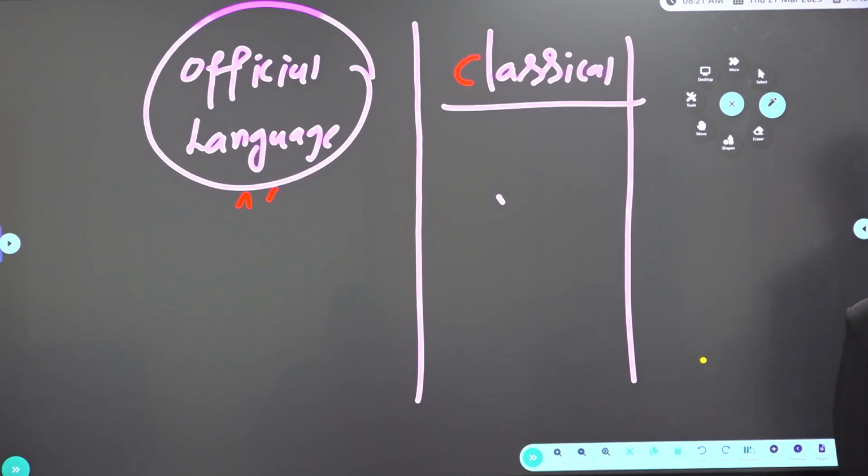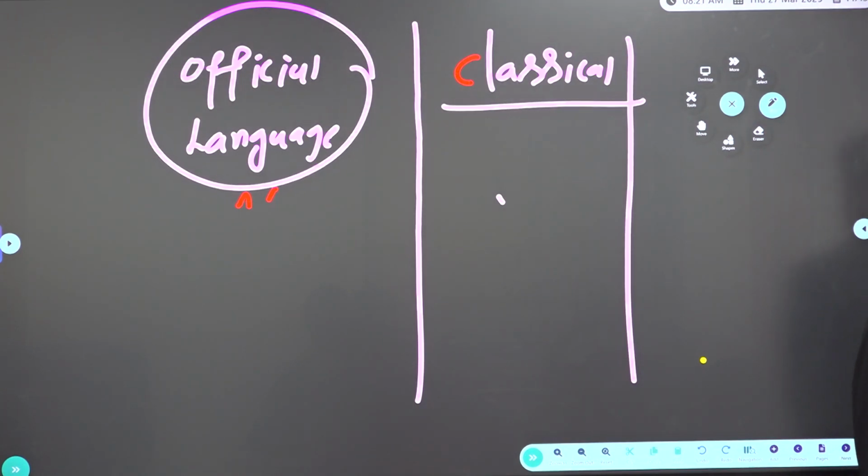Recently in 2024, which languages were approved as classical languages? Marathi, Bengali, Assamese, Pali and Prakrit. So in 2024, Marathi, Bengali, Assamese, Pali and Prakrit were added with classical language status. Which are recently added is an expected question for the prelims. So earlier, what were there? Tamil, Sanskrit, Telugu, Kannada, Malayalam, Odia. Apart from that, Marathi, Bengali, Assamese, Pali and Prakrit. So a question can be, which of the following is not a classical language as of now?